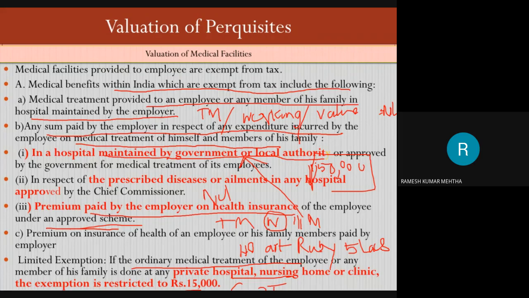So in this case, medical treatment is 5 lakh rupees. The exemption amount is 15,000 rupees. So the value of the perquisite is 4 lakh 85,000 rupees, and this is fully taxable.